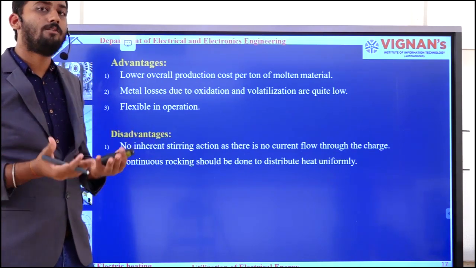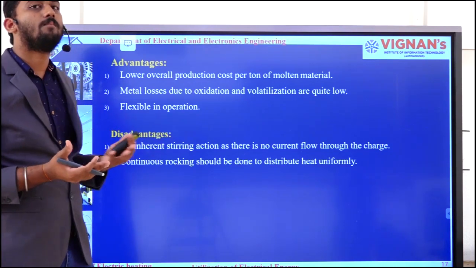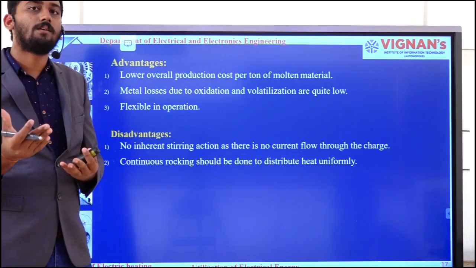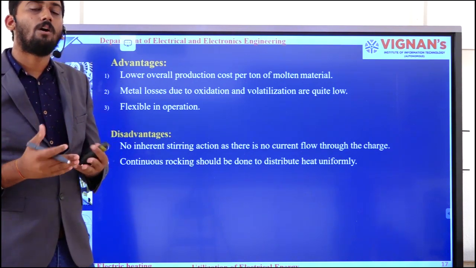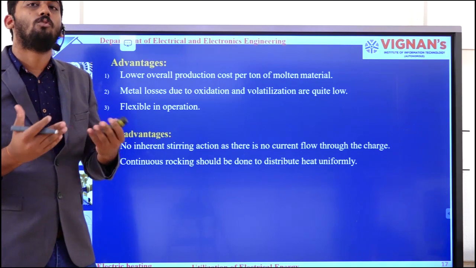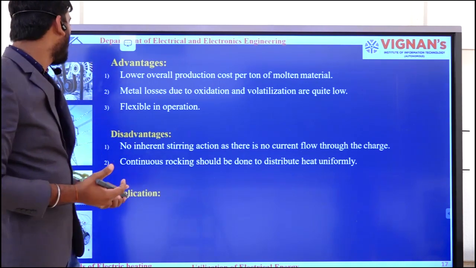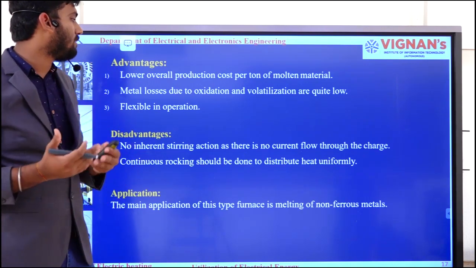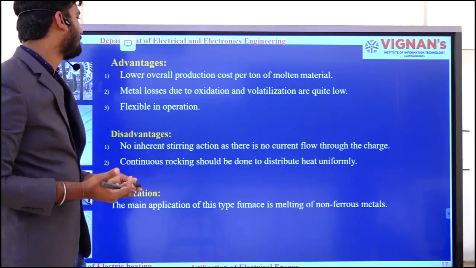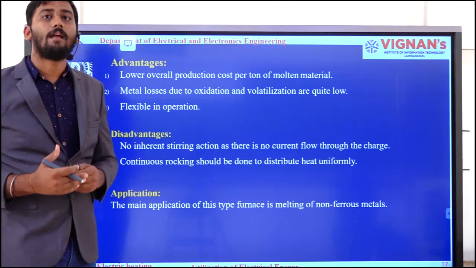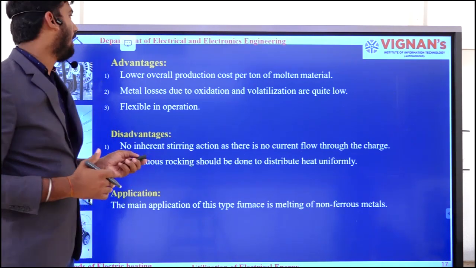Because of that, we need to adapt another method, that is nothing but the rocking method. That rocking method is utilized to have uniform distribution of temperature, or uniform distribution of heat, throughout the charge. Okay, application: the main application of this type of furnace is melting of non-ferrous metals. That is about the direct arc as well as the indirect arc.